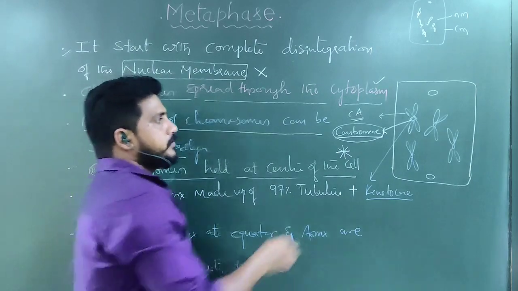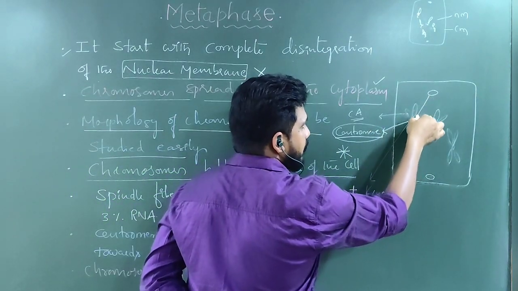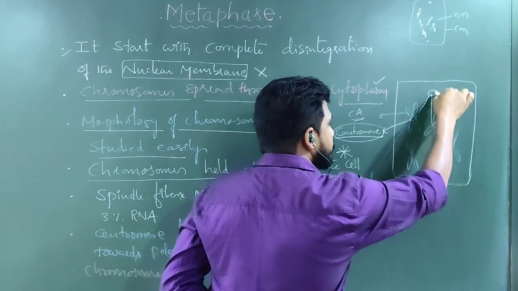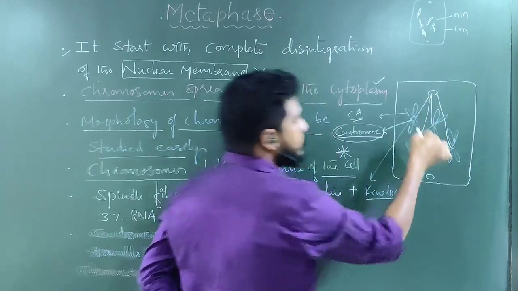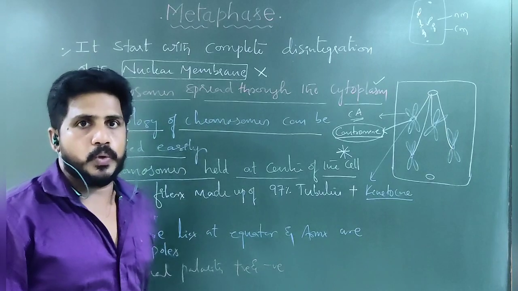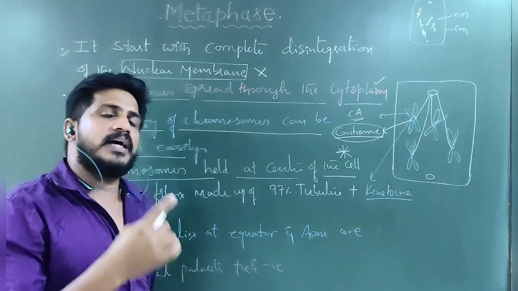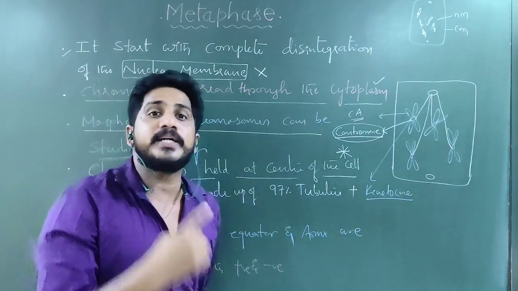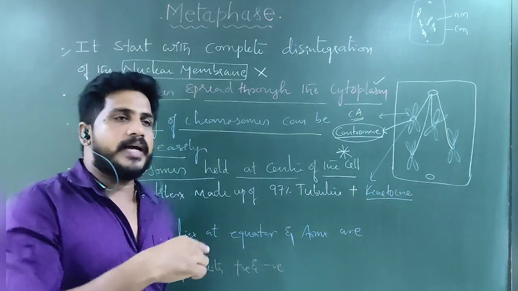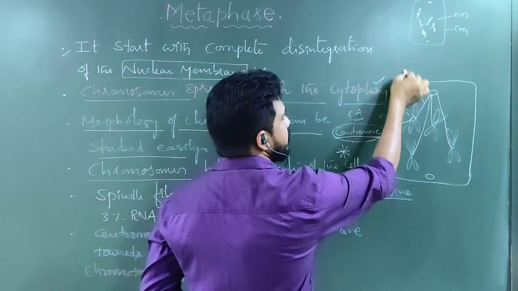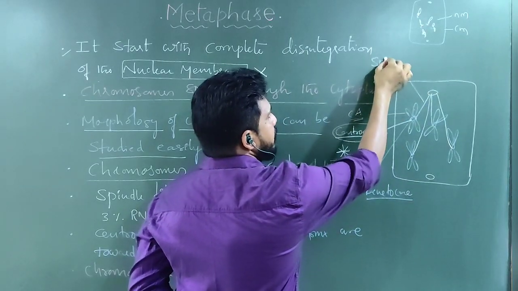How? From the poles, spindle fibers are coming over here and attached to the kinetochore. Where is the kinetochore present? The kinetochore is present around the centromere. To the kinetochore, spindle fibers are attaching. These are spindle fibers.